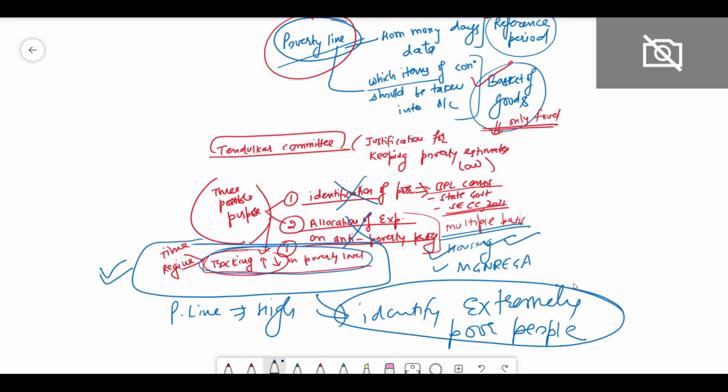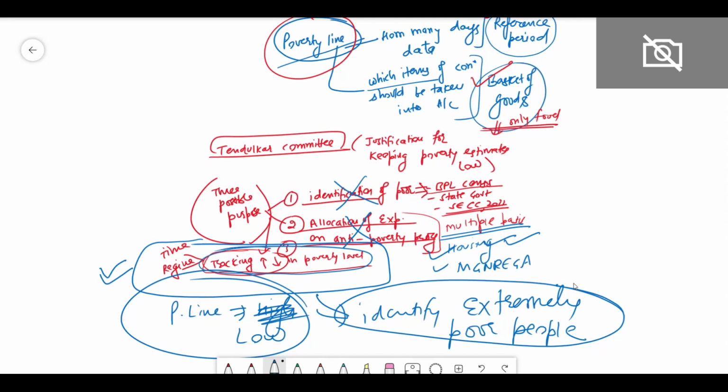Sorry, yeah, Tendulkar committee kept the poverty line as low, not high. So by keeping the poverty line low, we have identified the extremely poor people, right?